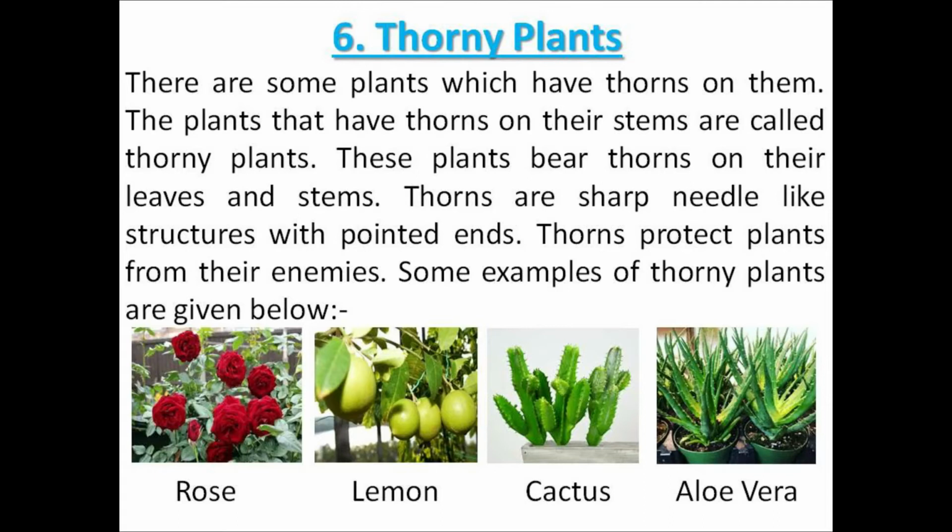Now our last topic is about thorny plants. There are some plants which have thorns on them. The plants that have thorns on their stems are called thorny plants. These plants bear thorns on their leaves and stems. Thorns are sharp needle-like structures with pointed ends. Thorns protect plants from their enemies. Some examples of thorny plants are given below. You can see the examples. Some pictures are here: rose, lemon, cactus and aloe vera.